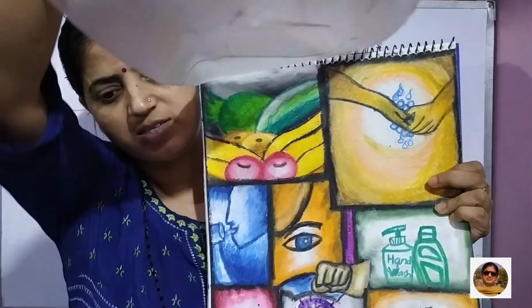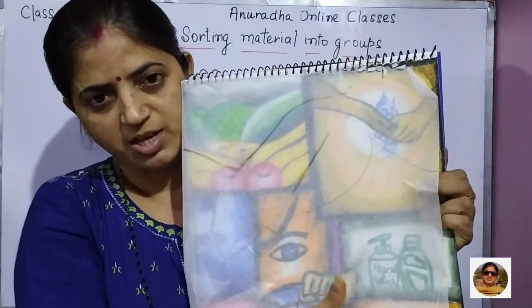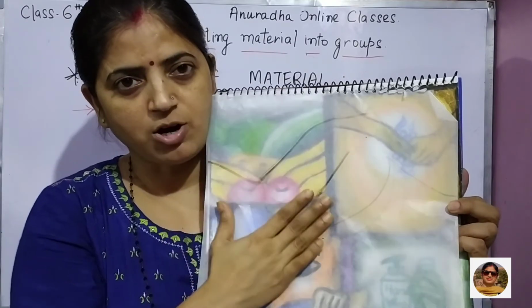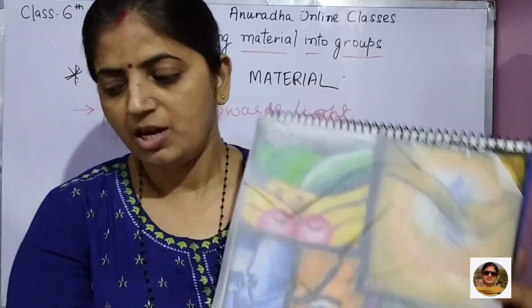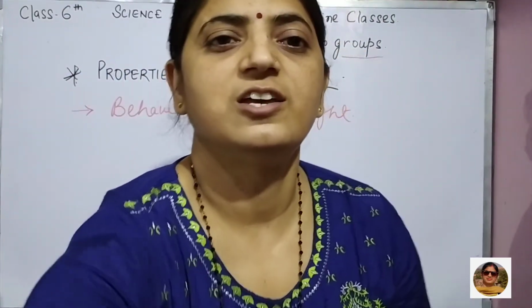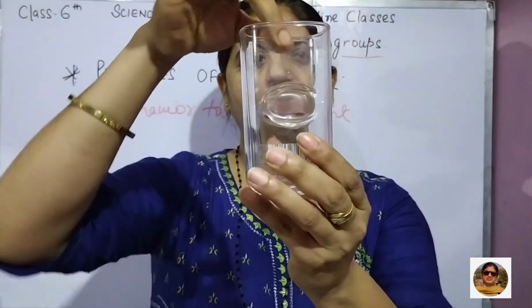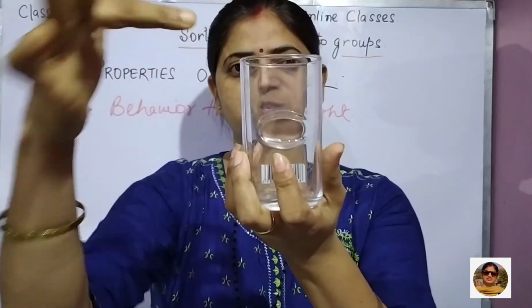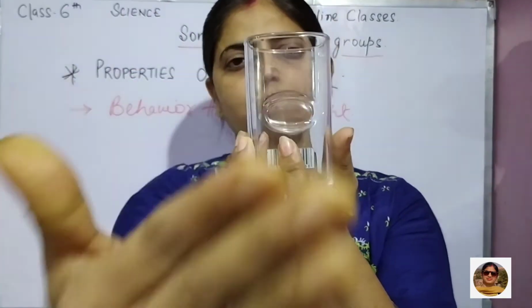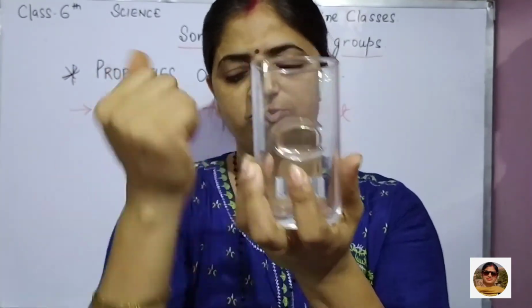Okay, means if I just put this, then also you can see it a little bit, partially. So what you understand from this, that if I kept this one, this is transparent, means light जो है pass हो जा रही है, light can pass through it, so I can see whatever is in front of me.